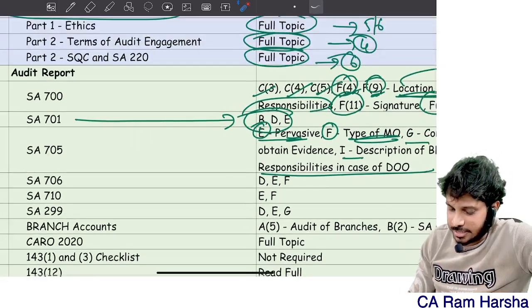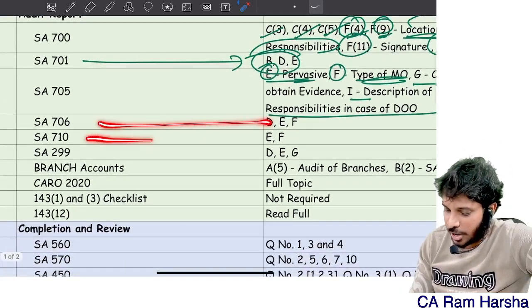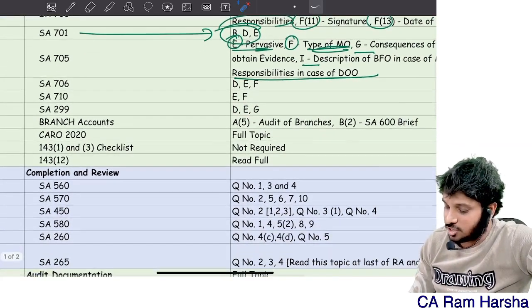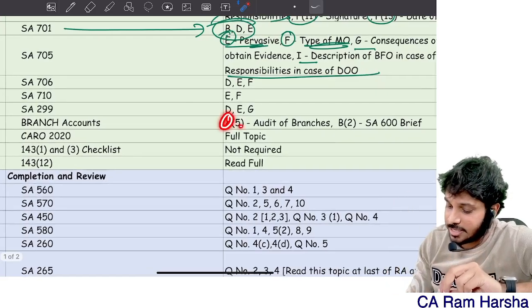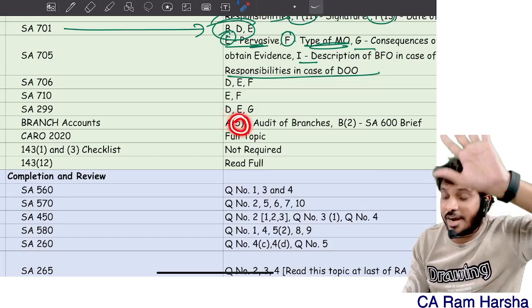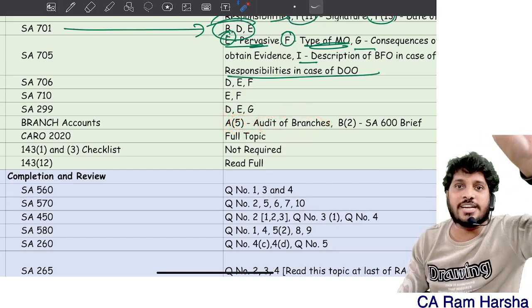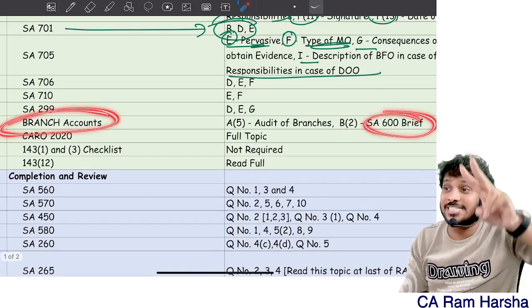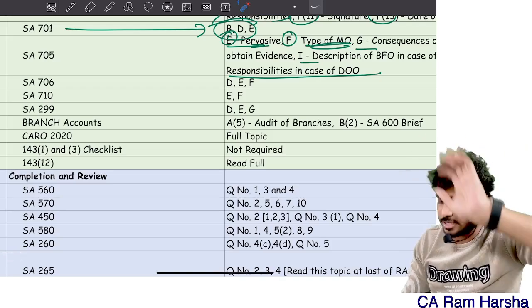Like that, 706 I have given these points, 710 only 2 points, 299 only 3 points. Branch accounts, there were so many points. Inside that only sub point 5. In the A, there were 5 points. Only sub point 5 is enough. Audit of branches point alone is enough. Whereas in B, within the branch accounts, SA 600 point is there. That point alone is enough.